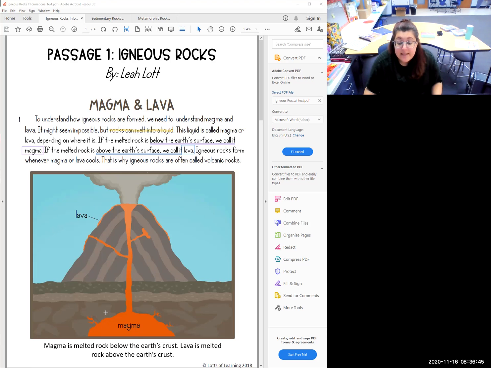When it's melted down here below the Earth's surface, it's magma. And when it's coming up out of the volcano and it's above Earth's surface, it's lava. All right, so you should have the same things highlighted, boxed in, and underlined as I do. I'm going to go ahead and clear this so I can move on to the next page.